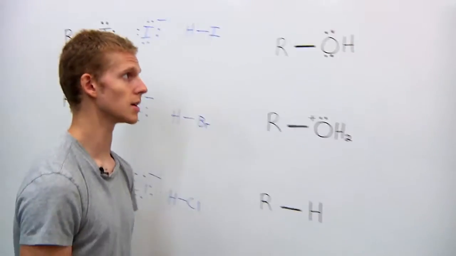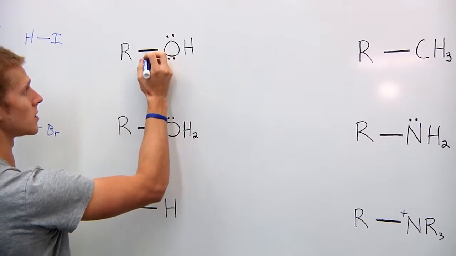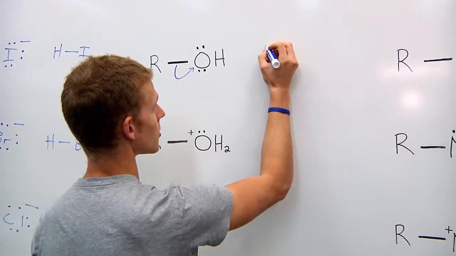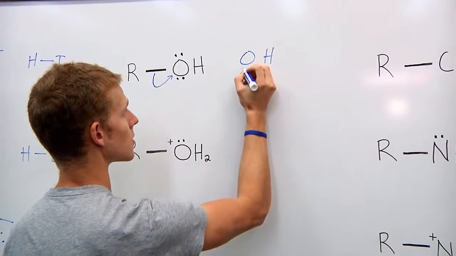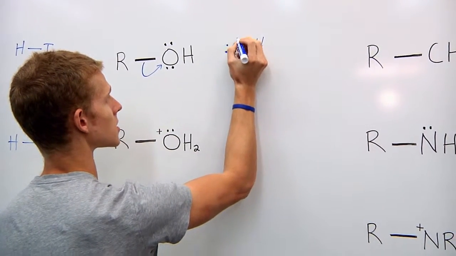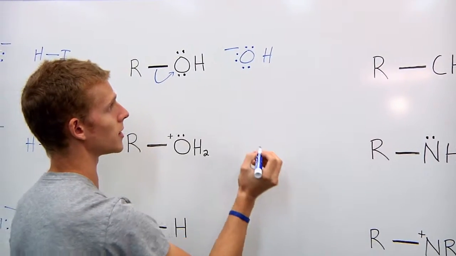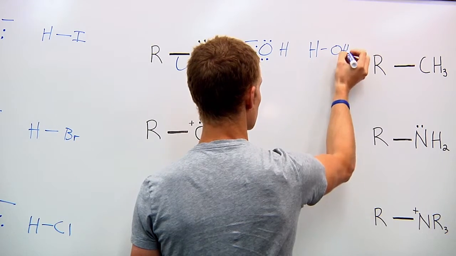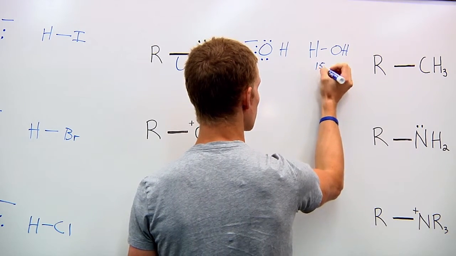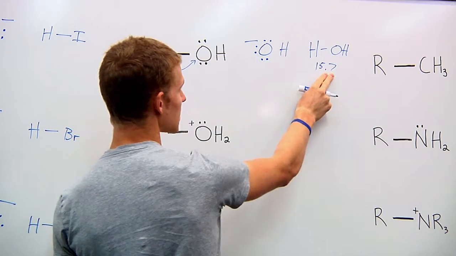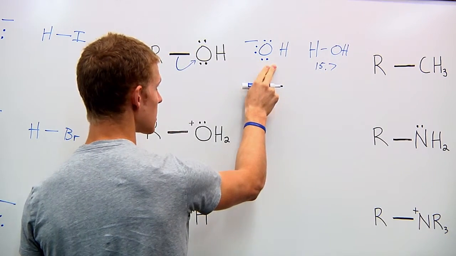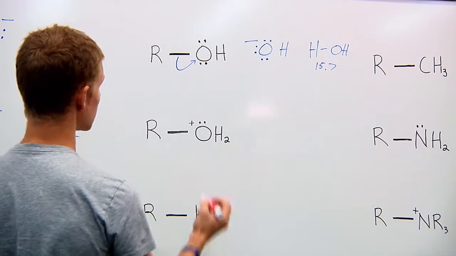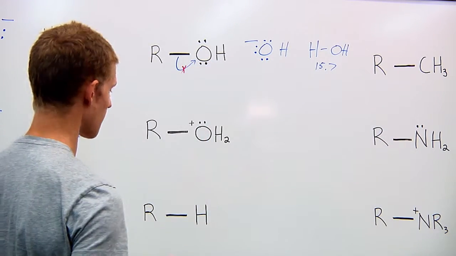Now, we'll move over here to the alcohol. As this leaves, the OH is going to take the electrons from the bond, and we're going to form OH-. Now, we have a stable structure, but its conjugate acid is water, which has a pKa value of 15.7. So this is a weak acid, so that means that OH- is a strong base, and then OH with the carbon is going to be a bad leaving group. So this is not going to work.